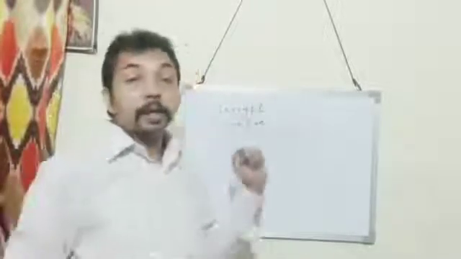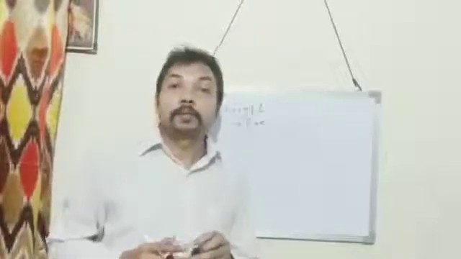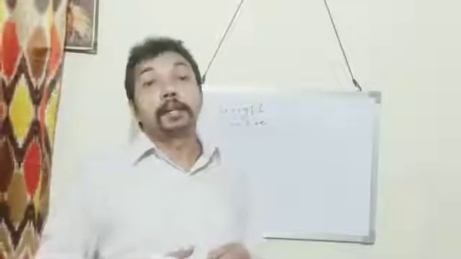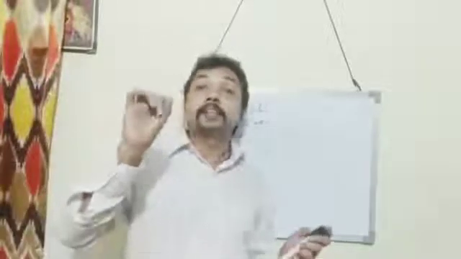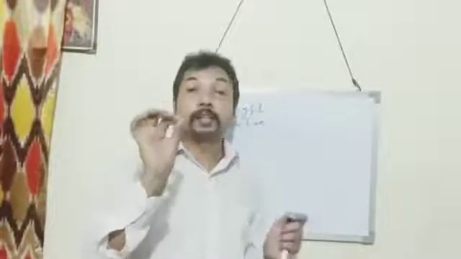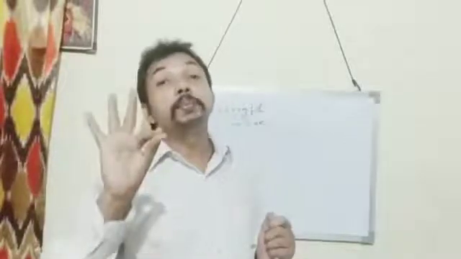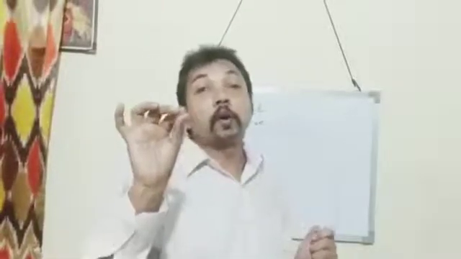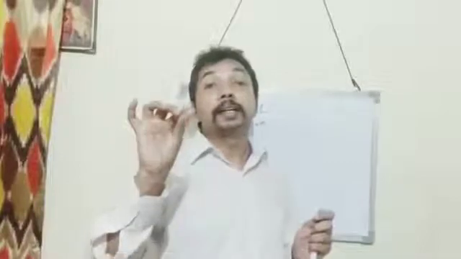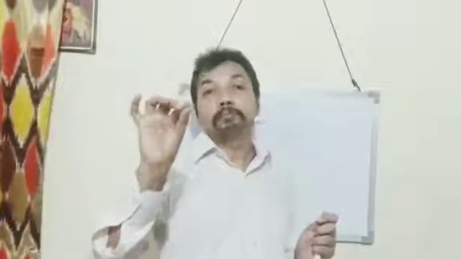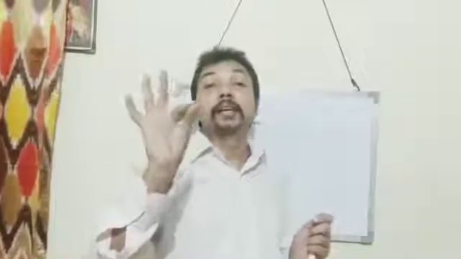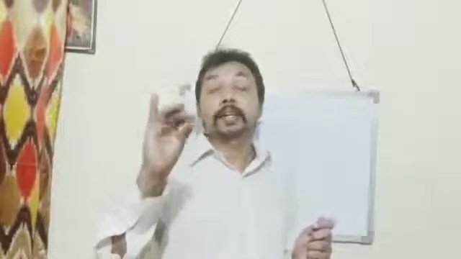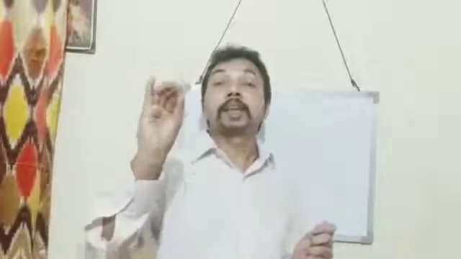The SI unit of length is meter. And what is the definition of meter? Meter is defined as the distance between 2 points drawn on a platinum iridium rod, which is kept at 0 degrees Celsius in the International Bureau of Weights and Measures at Sèvres near Paris.